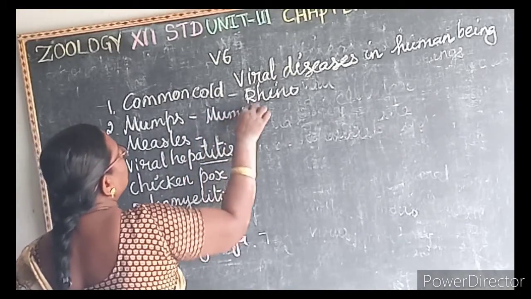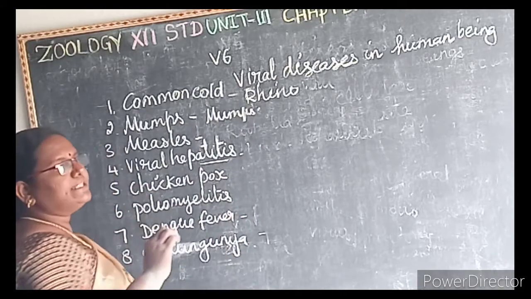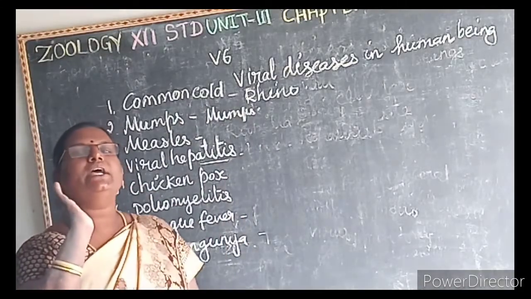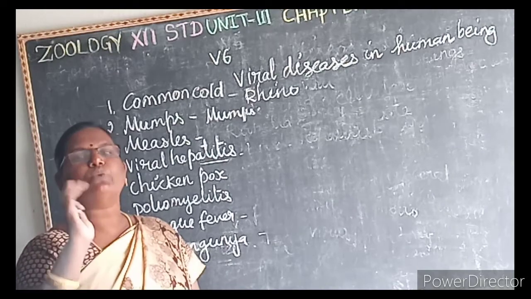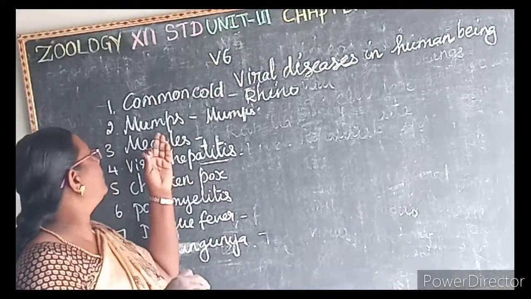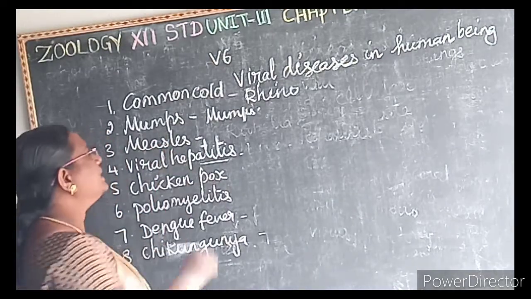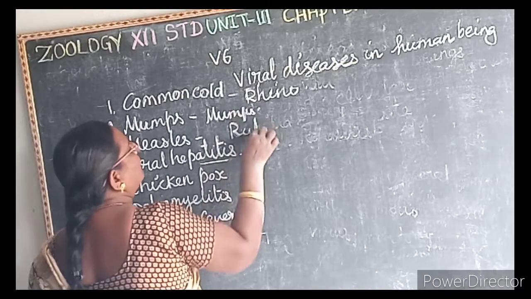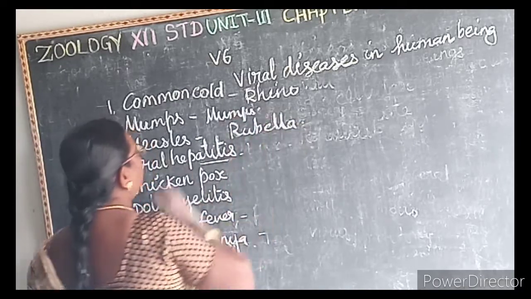It is caused by the mumps virus. So what is mumps? That is a swelling of the salivary gland. Swelling of the salivary gland is known as what? Mumps. Then measles, it is caused by the rubella virus.